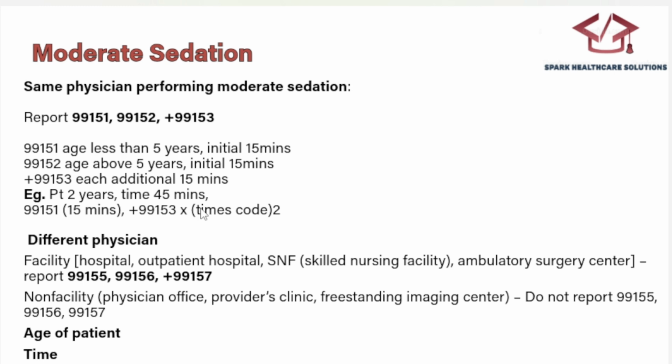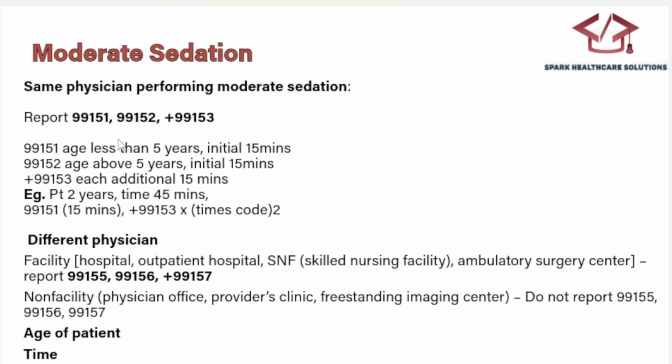So there are CPT guidelines for moderate sedation. The first guideline is we should check whether the moderate sedation is given by the same physician. Usually moderate sedation is used for scopy procedures, colonoscopy and endoscopy procedures. If the same physician is administering moderate sedation, then these three codes should be given.